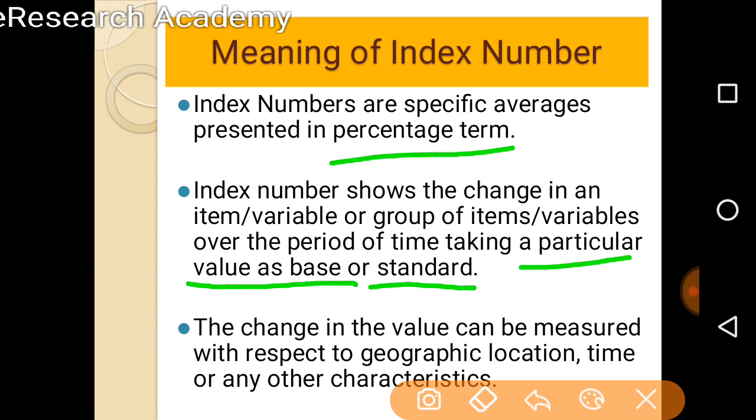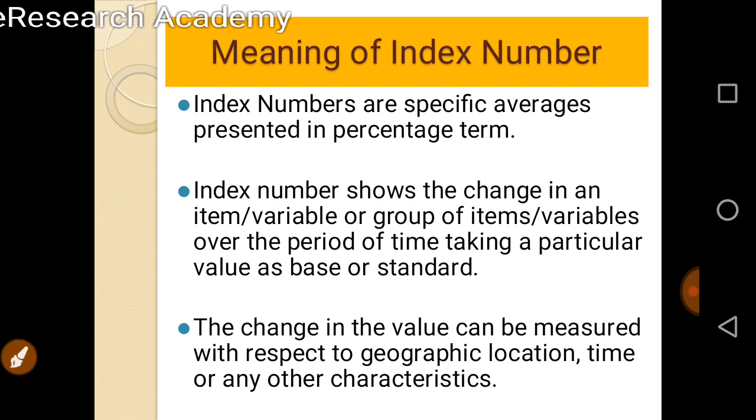This is generally 100, and otherwise it will be the price or the value of a particular year as a base. The change in value can be measured with respect to geographical location, time, or any other characteristic. So this is about the index number.